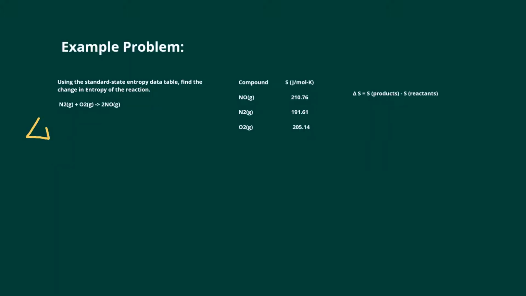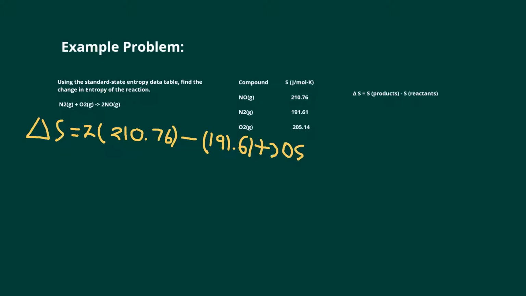Using the standard state entropy data table, we can find the change in entropy of the reaction. For the product NO, there are 2 moles of it, so we can multiply the number of moles by the value given in the table, which will give us the summation of the entropy of the products. Then we can do the same thing for the reactants, N2 and O2, both of which have only 1 mole, so we can just use the value given. We take the summation of the entropy of the products, NO, minus the summation of the reactants, N2 plus O2. Adding all of this up will give us 24.77 joules per Kelvin.